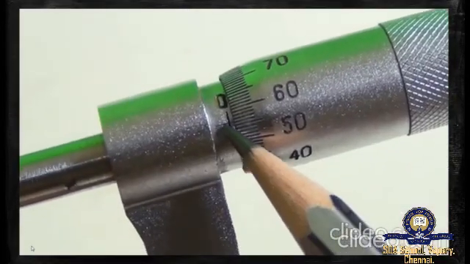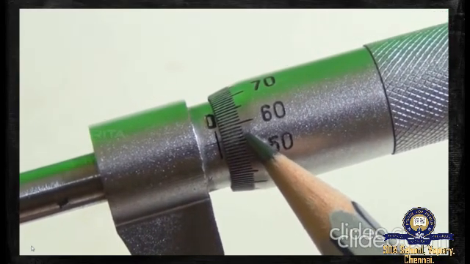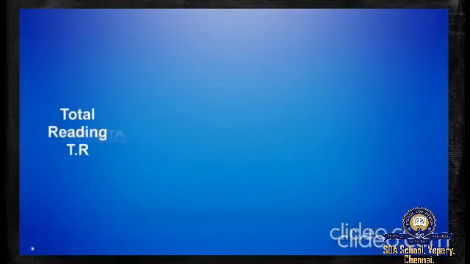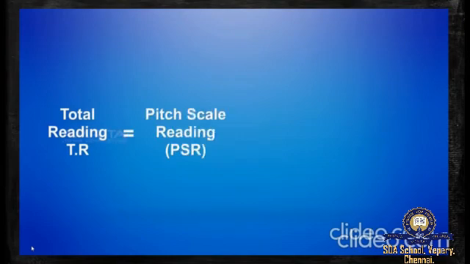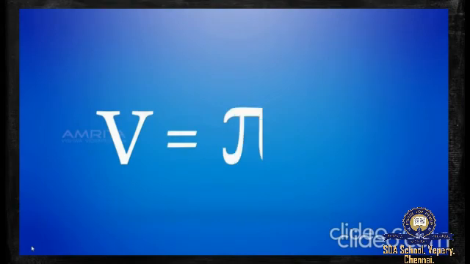Note down the pitch scale reading PSR and head scale reading HSR. Diameter of the wire can be calculated using the relation total reading TR is equal to pitch scale reading plus head scale reading into least count. Calculate the volume of the wire using the equation V is equal to pi r squared L, where the length L of the wire is measured using a meter scale.